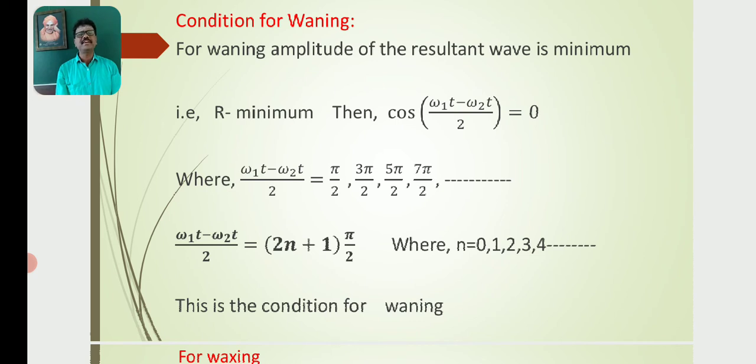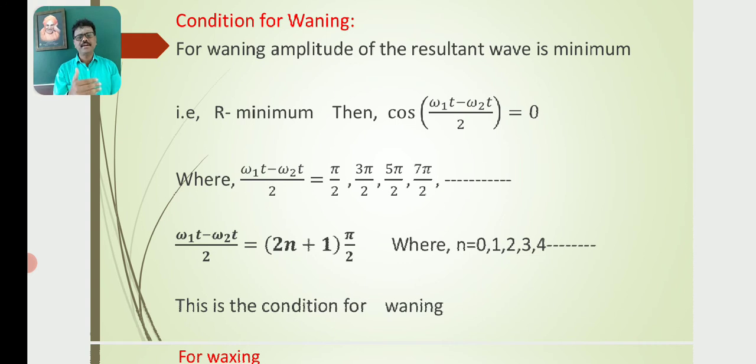Then the factor cos of (omega1 t minus omega2 t)/2 is equal to 0. If cos of (omega1 t minus omega2 t)/2 is equal to 0, then the factor (omega1 t minus omega2 t)/2 can take the values pi by 2, or 3 pi by 2, or 5 pi by 2, or 7 pi by 2, etc.